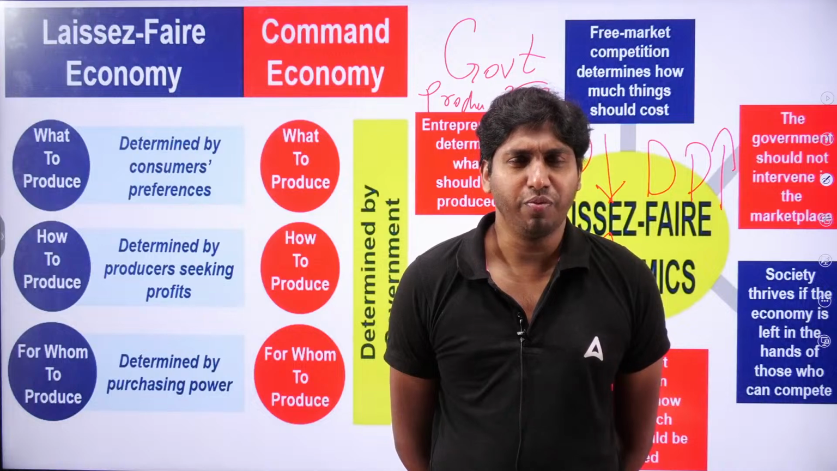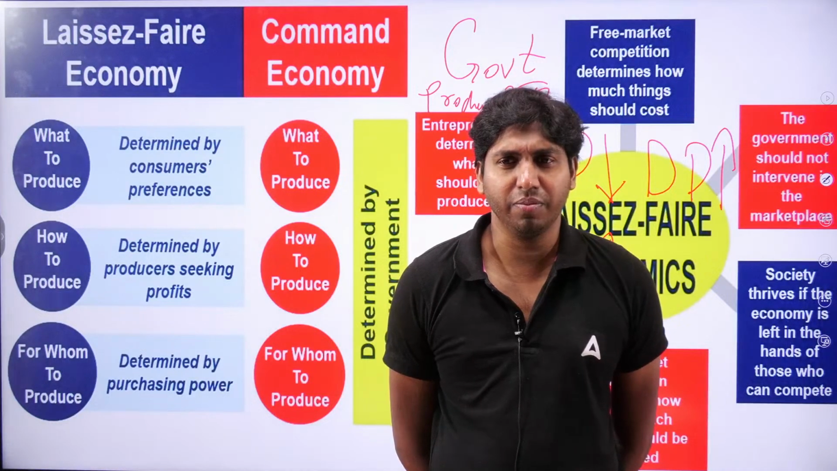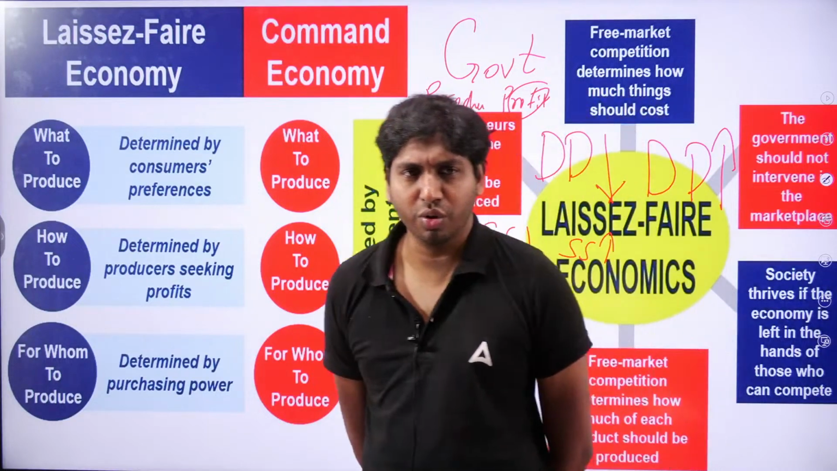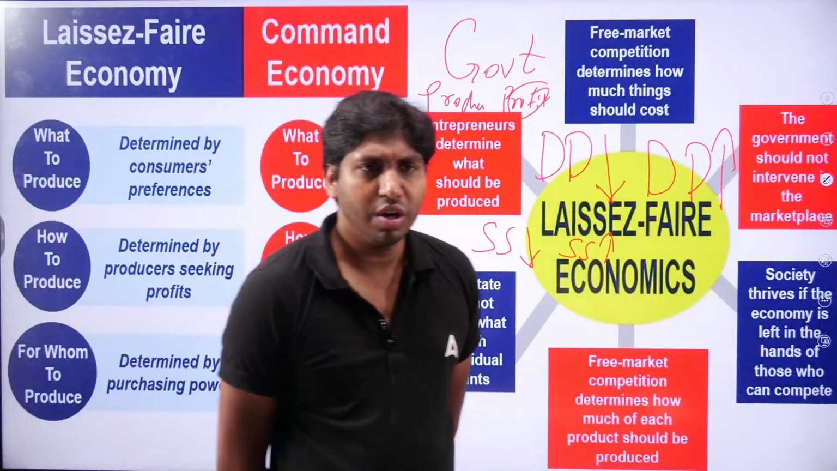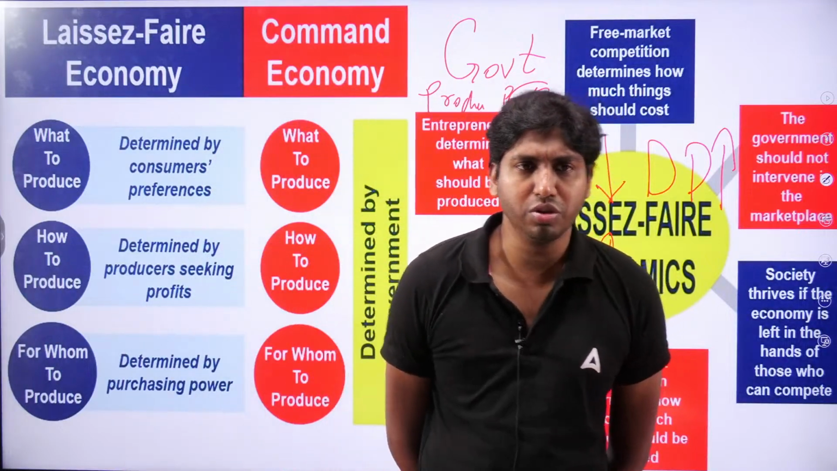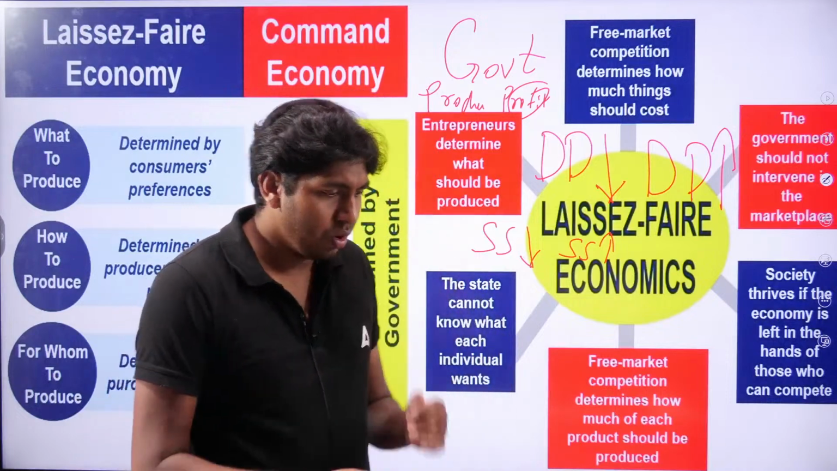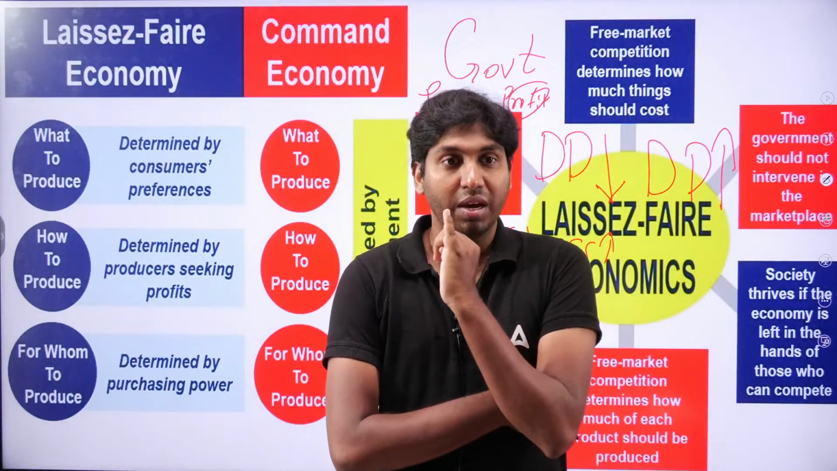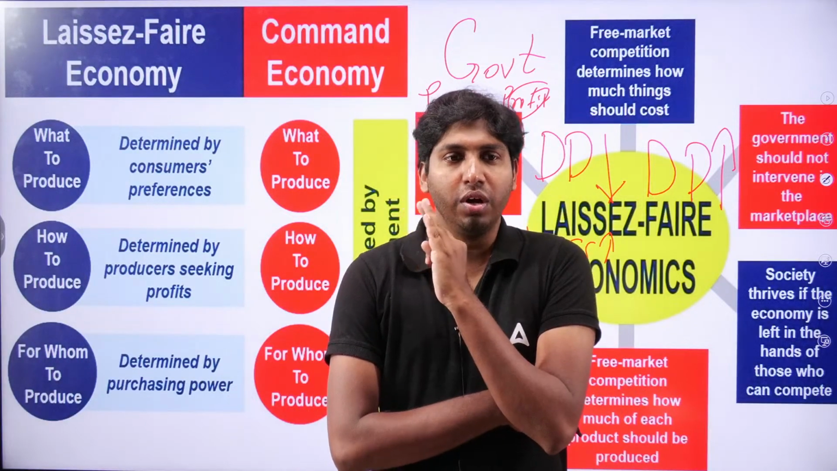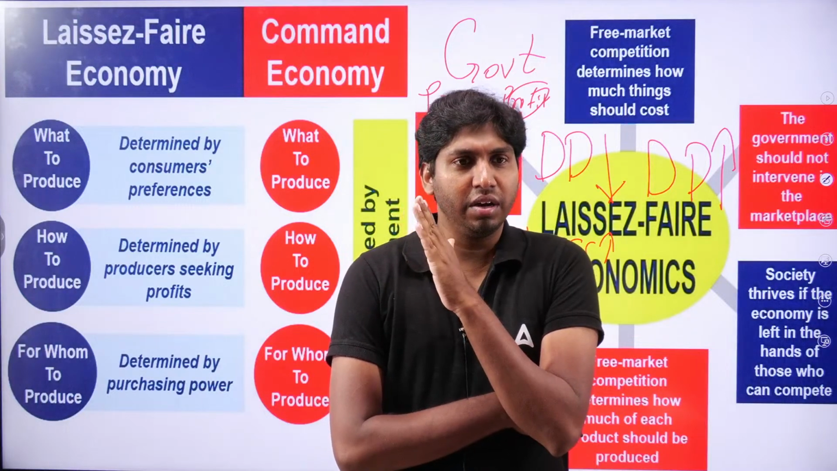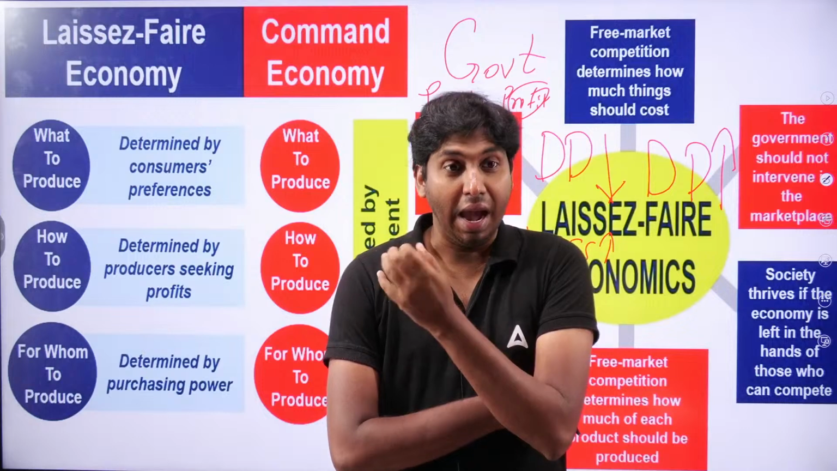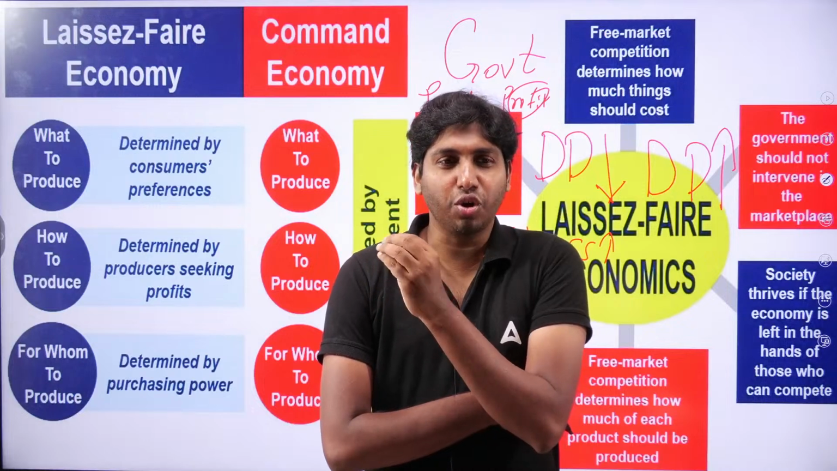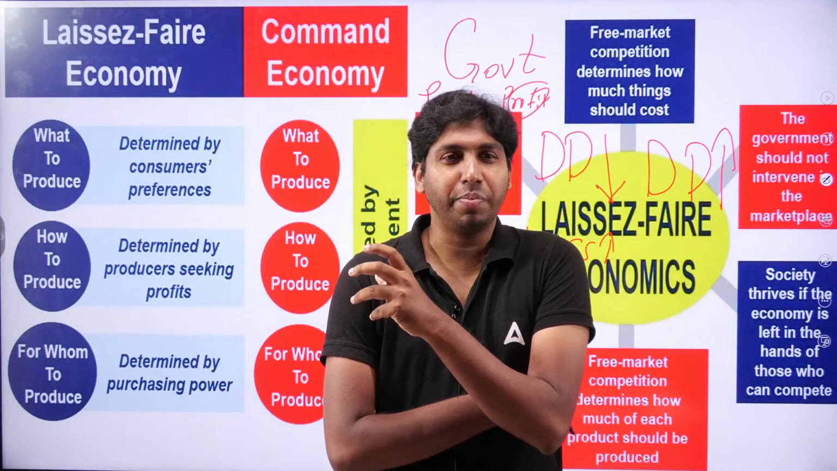For example, for profit, sometimes they increase the rate or decrease the price, sometimes increase the price or decrease the price. In this way, it is working. So, under laissez-faire economics, free market competition determines how much things should cost. For example, take our smartphone market. We have Samsung, Oppo, Vivo, Realme, Redmi, then also OnePlus, Apple. So here there is competition. When there is competition in the market, then the prices may vary.